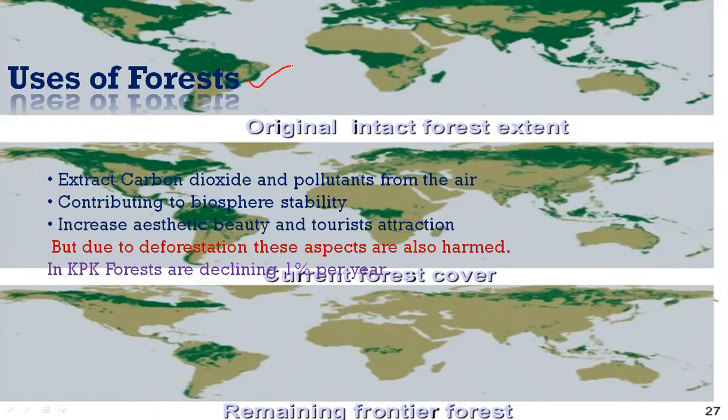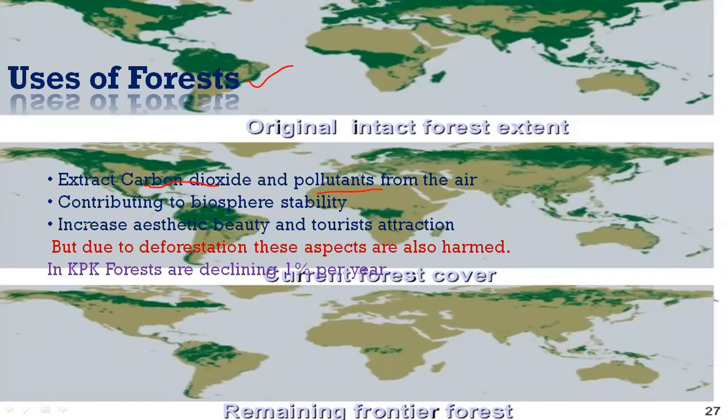Trees and forests have great use, and that is healthy and beneficial for our ecosystems. They extract carbon dioxide and pollutants from the air. In this industrialization era, we have industries, vehicles, and lots of other things by which we release lots of chemicals into the atmosphere, as well as carbon dioxide.